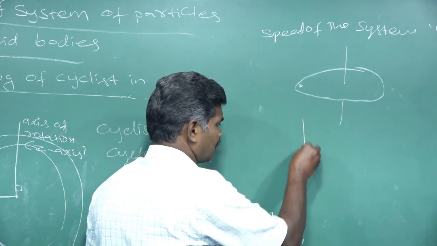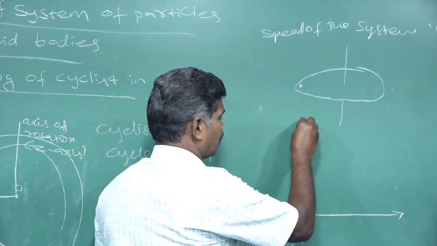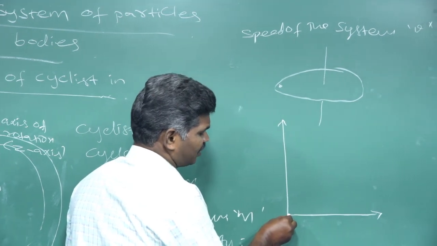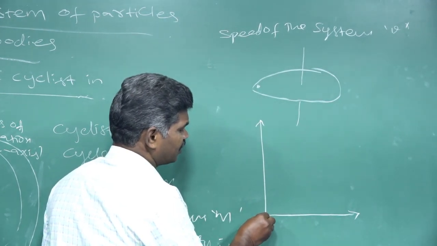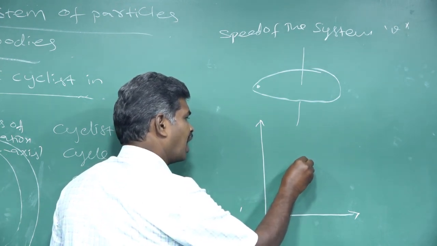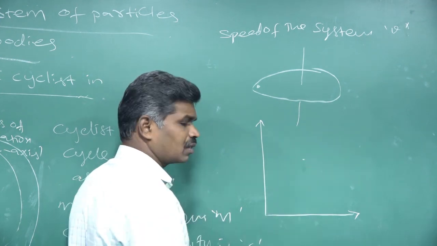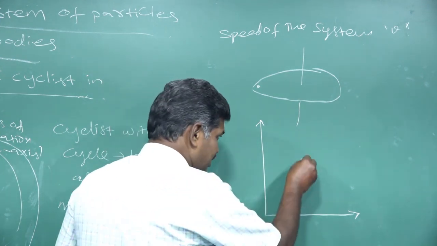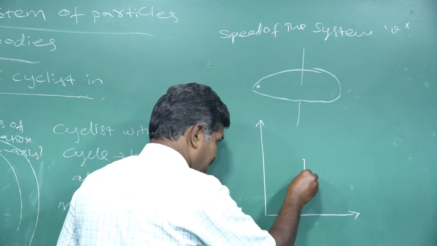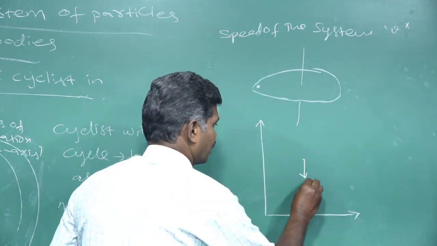That cycle wheel is touching this point and our center of gravity is at this point. If the center of gravity is at this point, our system's total weight is acting downwards, towards the center of the earth. That is mg.